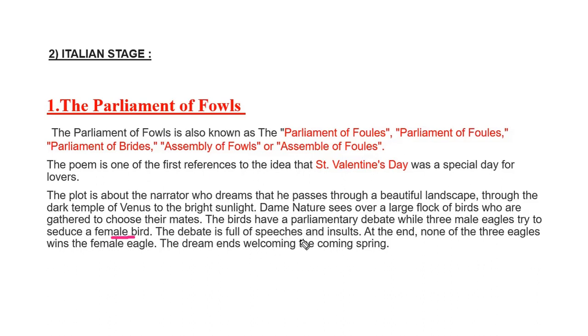And this debate was full of speeches and insults where birds were insulting each other, and at the end none of the male eagles was about to win the heart of this female eagle. So the dream ends, and this is how Valentine's Day came into existence, that this entire plot was about love, how three males were seducing a female. So this is how the day is celebrated, and this work is called Parliament or the Gathering of Fowls or Assembly of Fowls or the Parliament of Birds.